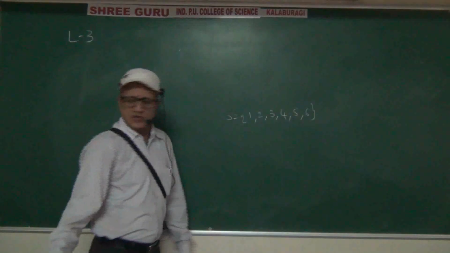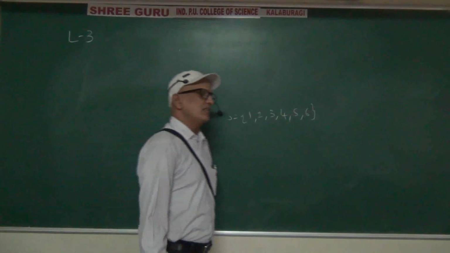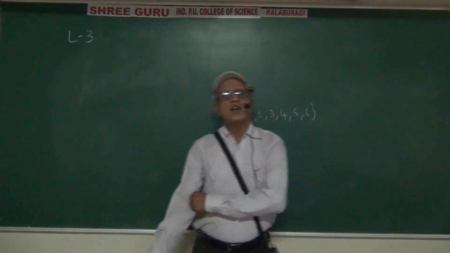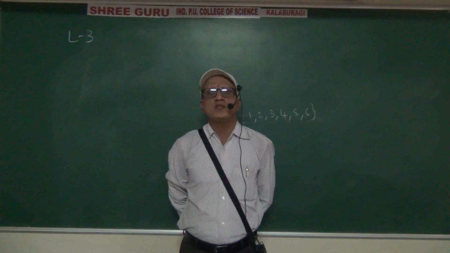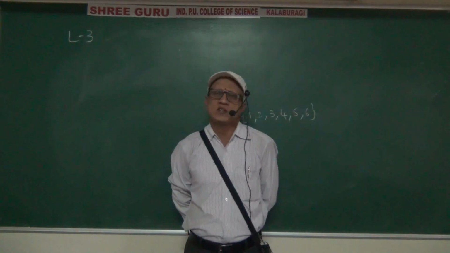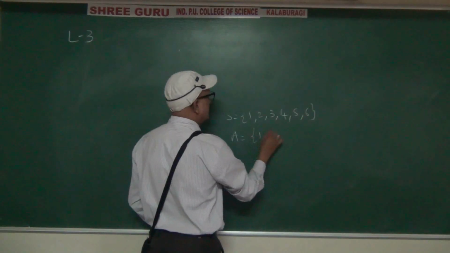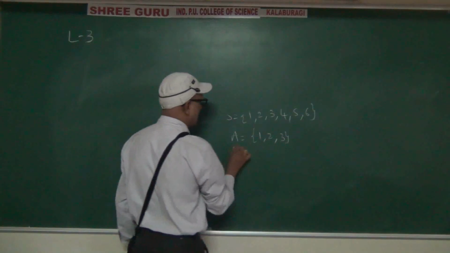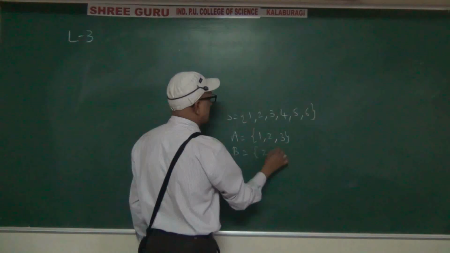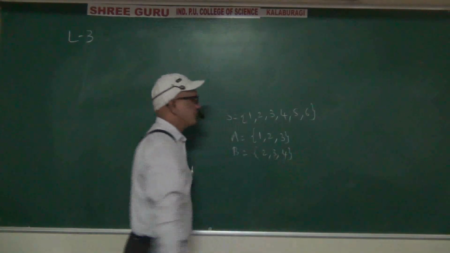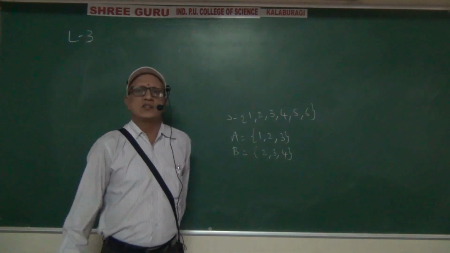So then for every question, for all events, will all events be mutually exclusive and exhaustive? No. Suppose capital A equal to 1, as one person has taken like this, and capital B equal to 2, 3, 4. Whether these two are mutually exclusive?